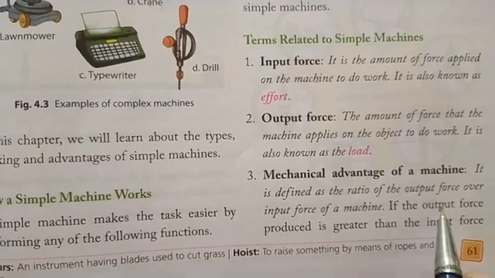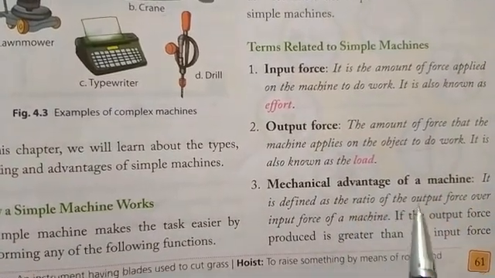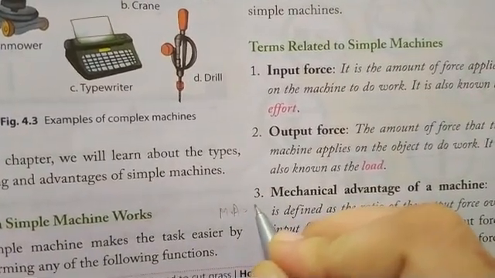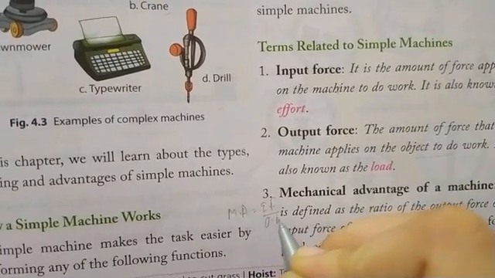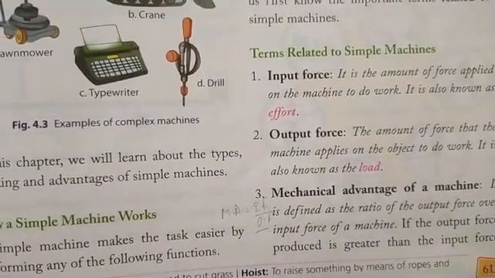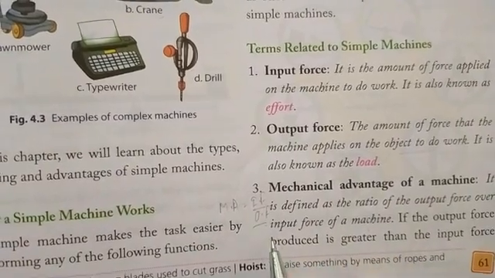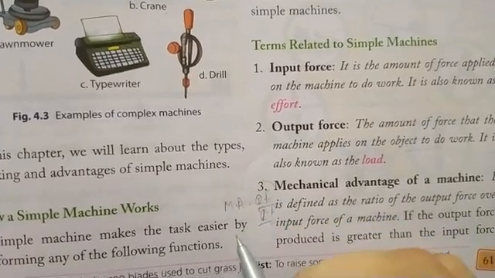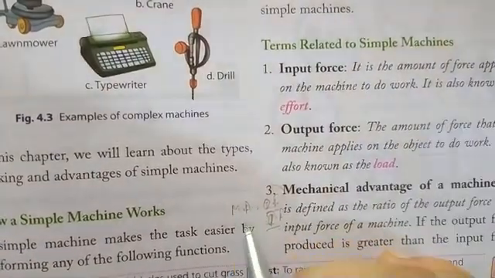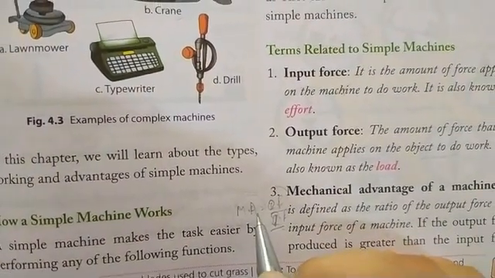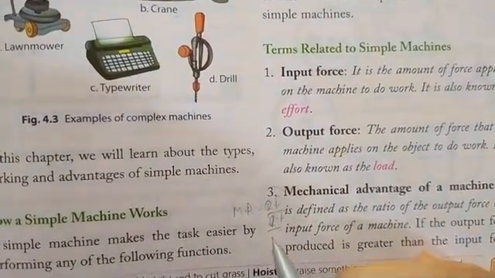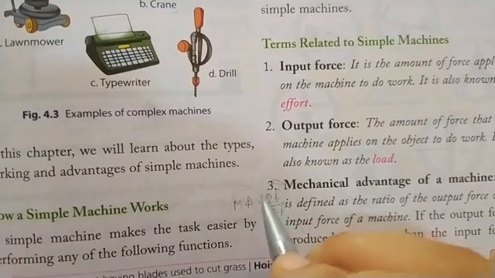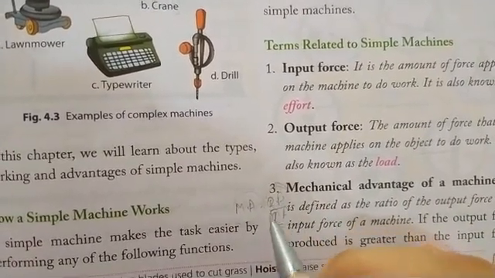Next is the mechanical advantage of a machine. Mechanical advantage is the ratio of output force over input force. If the output force produced is greater than the input force, then mechanical advantage will be greater than 1, because if we have applied a small force on the machine, but the machine has doubled the output force, then the output force will be larger than the input force.